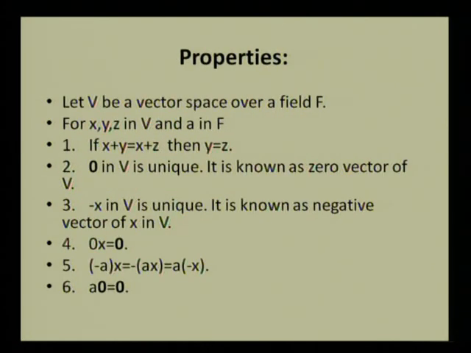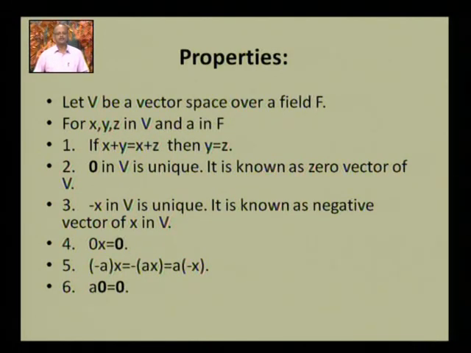Now we see some properties of a vector space, for x, y, z in V and scalar a in F. The cancellation law holds with respect to addition. The additive identity in V is unique, so we can say it is the zero vector of the vector space V. For each element x in V, we have an additive inverse, minus x, which is also unique. We say it is the negative vector of x in V.